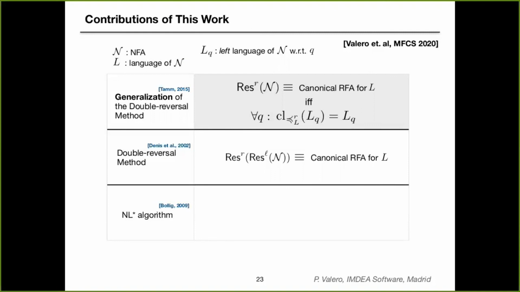Now let's have a look at the learning algorithm NL star. The idea of this algorithm is that it keeps asking queries to an oracle in order to infer an automaton that generates a given language. And the queries it asks is whether a word belongs or not to the language. The way the algorithm works is by maintaining two finite sets of words, one set of prefixes and one set of suffixes. And the algorithm groups the words in the set of prefixes according to how they behave when concatenated with the suffixes, whether the word concatenated with a certain word in the suffix set belongs to the language or not. The algorithm manipulates these two sets, keeps adding elements to these sets, and keeps building automata that are candidates for being the residual automaton that we want to build until eventually it computes the right automaton.